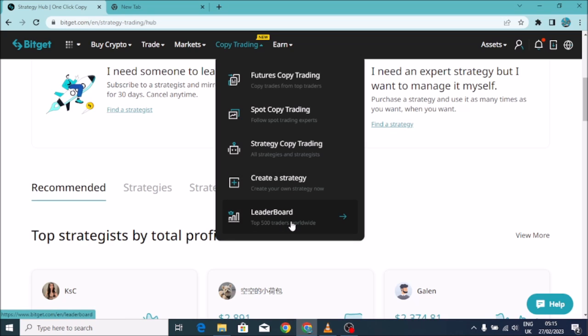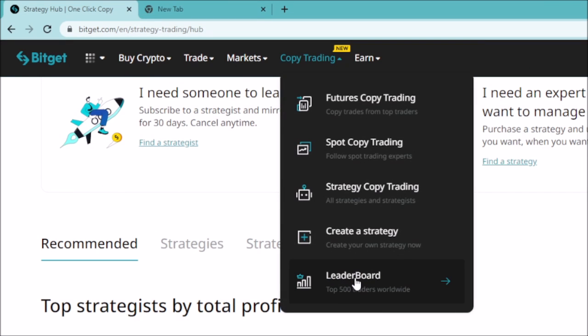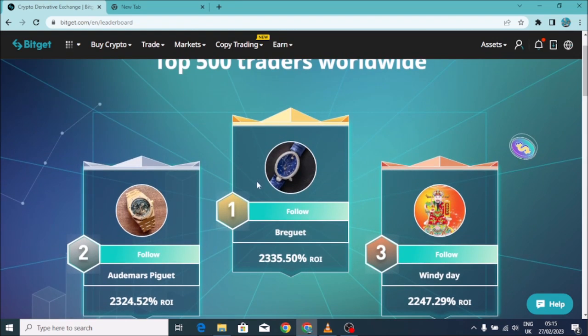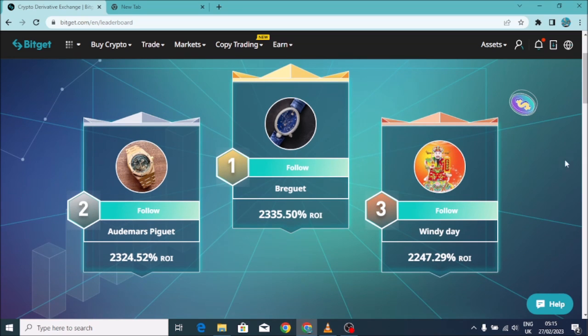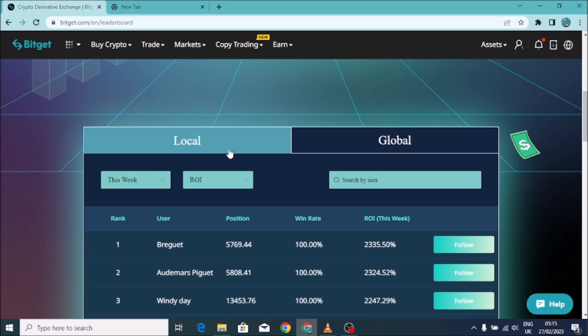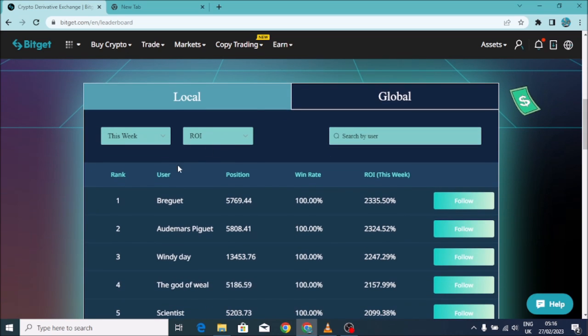Then there is a leaderboard. When it comes to the leaderboard, it has the top 500 traders worldwide. This leaderboard combines all of these. When you click here, you'll find a lot of things. This one is ranked #1, this one is ranked #2, this one is ranked #3. When you come here, there is local and global. Local means people who are around you in your country, or people who are nearby your country. This is how they are ranked.